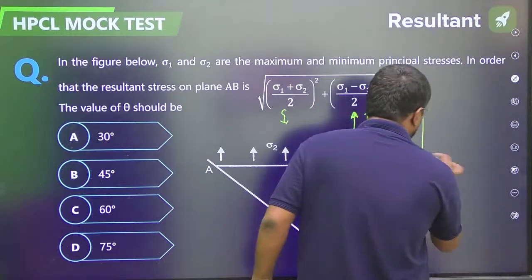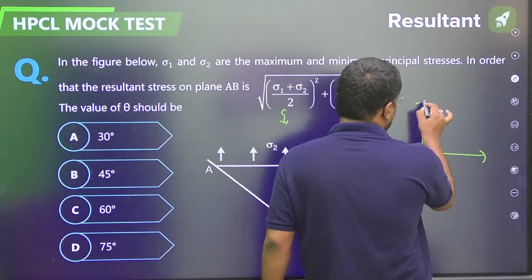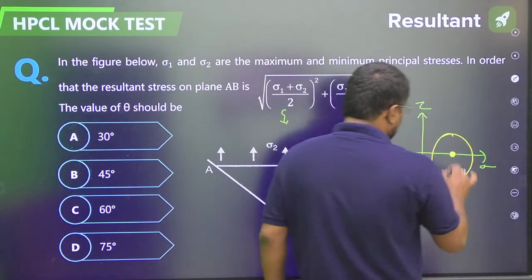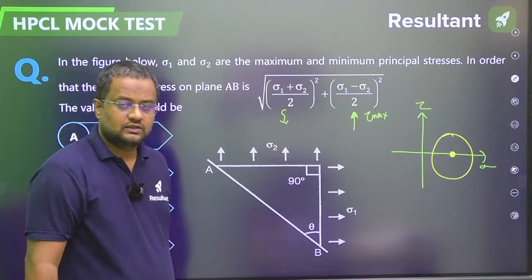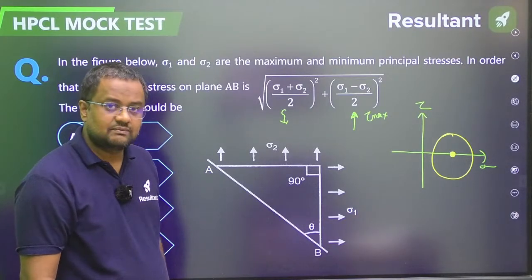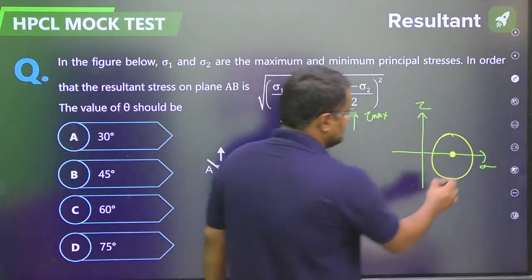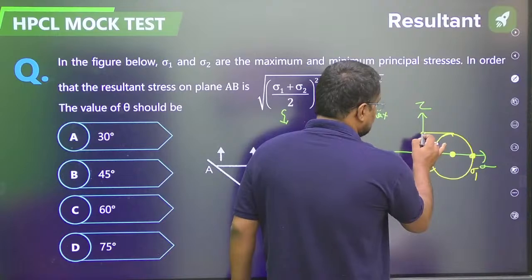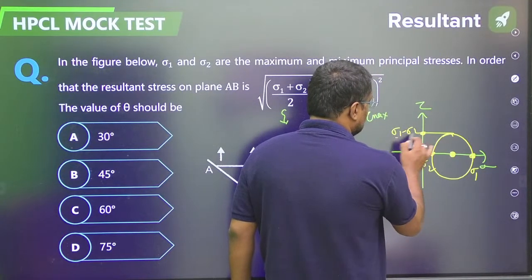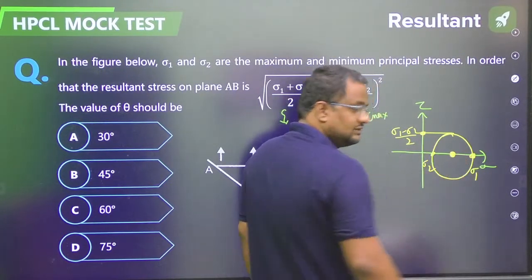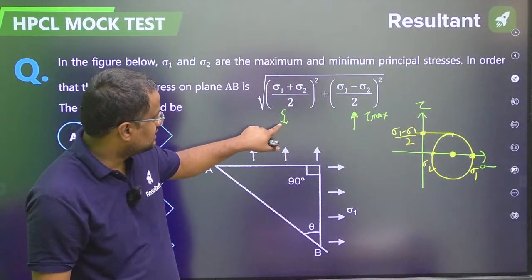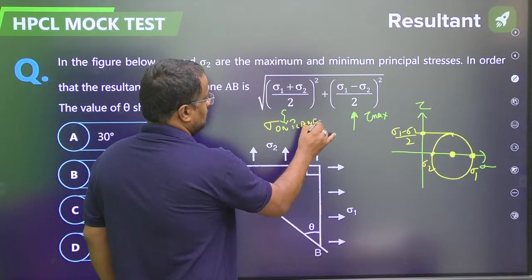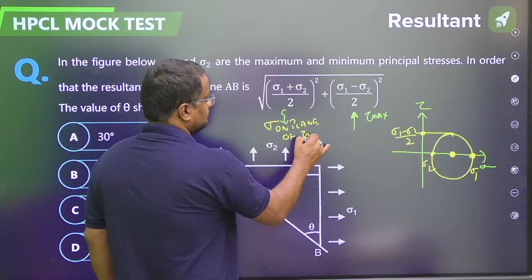See guys, if this is a general Mohr circle I am making, then here at the center this is the normal stress, that is sigma 1 plus sigma 2 by 2. This is the maximum stress, sigma 1, this is sigma 2. So tau max is sigma 1 minus sigma 2 by 2, and this is the center. So actually it is written sigma on plane of tau max.